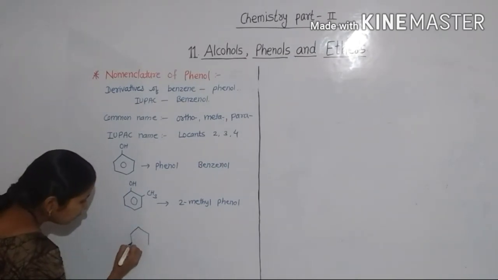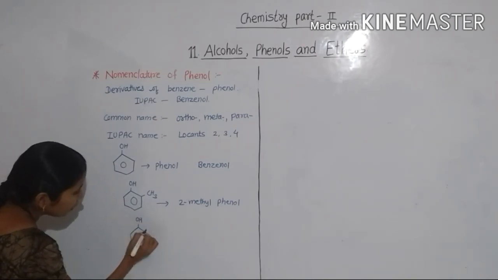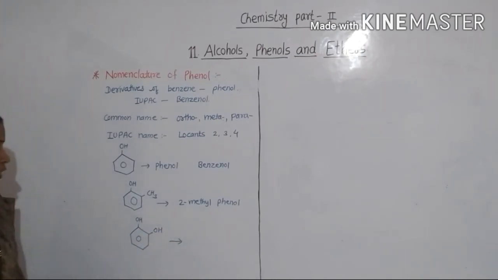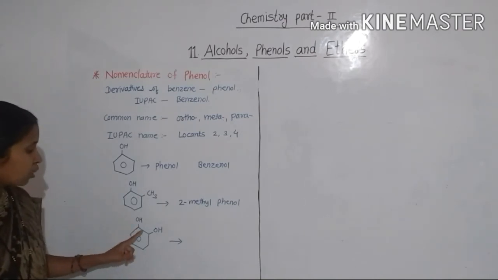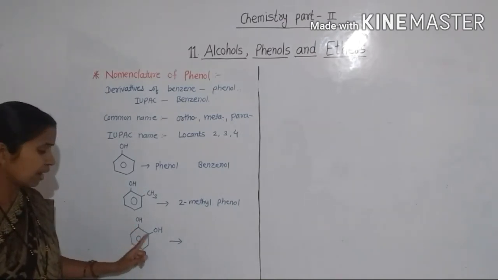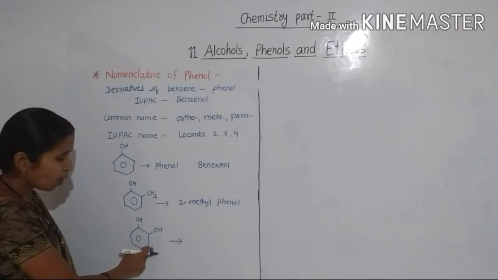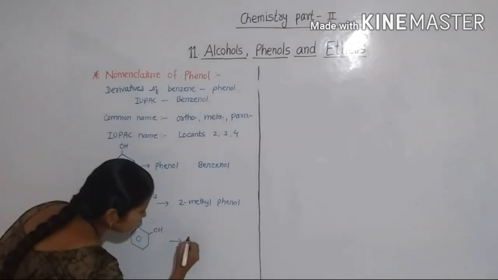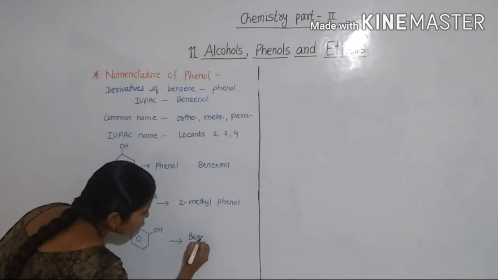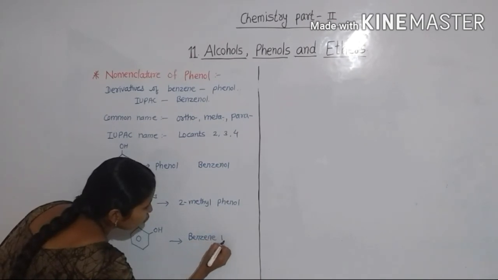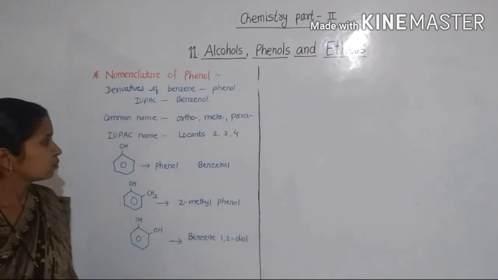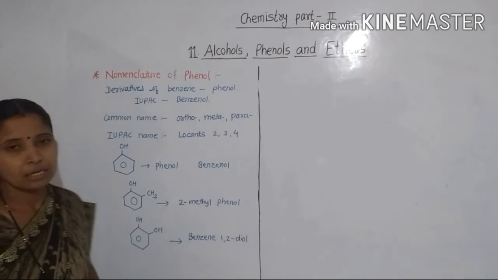Then we see the next structure. Here is a benzene ring, OH is attached to carbon number 1, and here also a hydroxyl group is attached, to carbon number 2. So the name of the compound is benzene-1,2-diol. Okay, so this is the nomenclature of phenol.